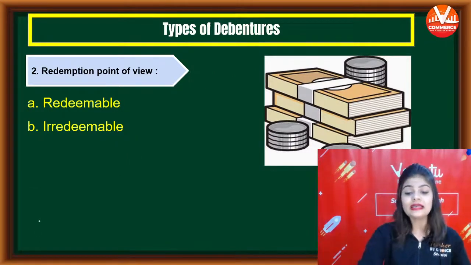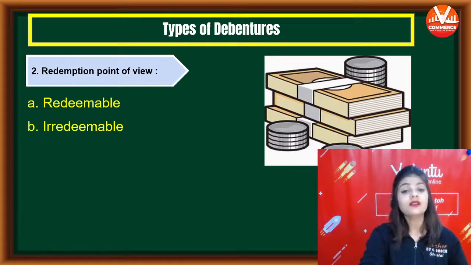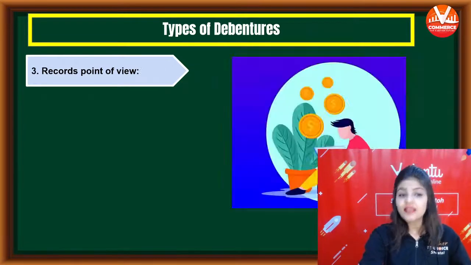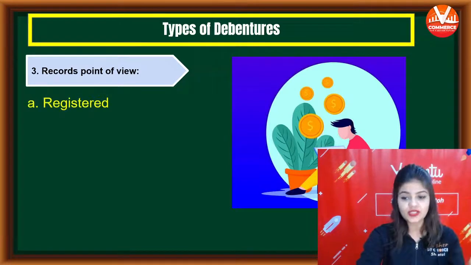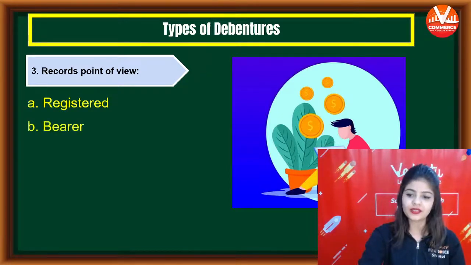So this is the next type of debentures, redeemable and irredeemable. Then third is the records point of view. According to records, the debentures are further divided into registered and bearer.